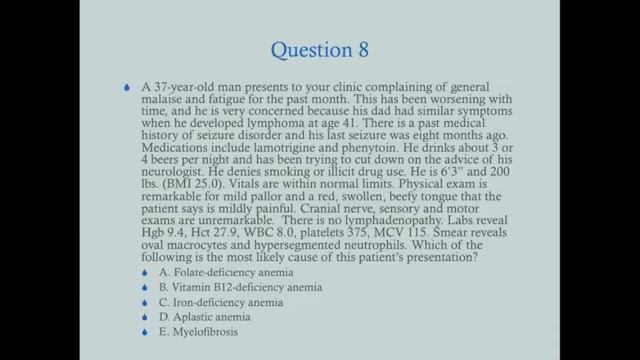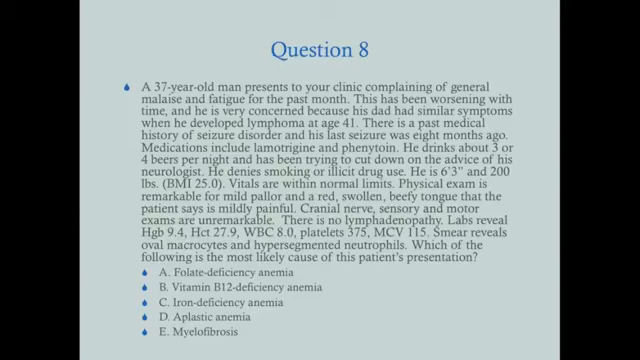There's no lymphadenopathy. Labs reveal hemoglobin of 9.4, hematocrit 27.9, white blood cell count of 8, platelets 375, MCV of 115. Smear reveals oval macrocytes and hypersegmented neutrophils. Which of the following is the most likely cause of this patient's presentation? A. Folate deficiency anemia. B. Vitamin B12 deficiency anemia. C. Iron deficiency anemia. D. Aplastic anemia. Or E. Myelofibrosis.